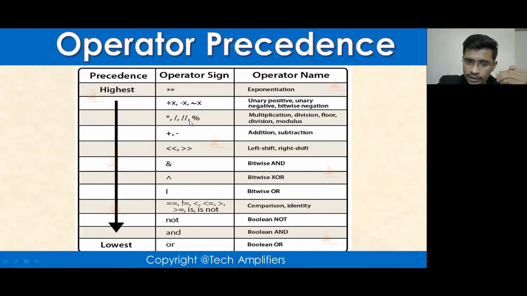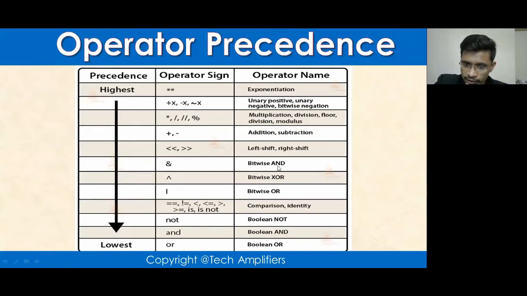Okay, so see the sequence of this thing. The floor comes before modulus, so you may make a mistake over here. Floor is really new to you, but it comes first, before modulus. Then we have plus, minus, so addition, subtraction. Then we have left shift and right shift operators. Then we have bitwise AND, OR, XOR and NOR.